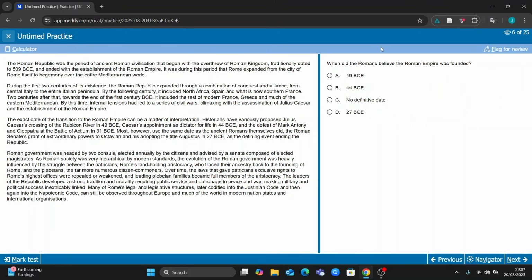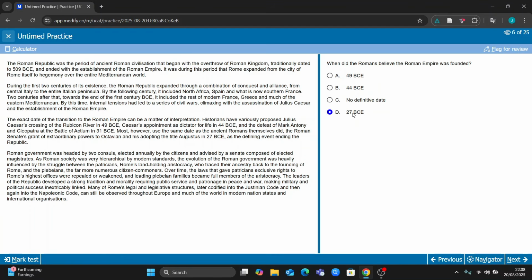So what I do instead is look at this one. When did the Romans believe the Roman Empire was formed? So this one's a little bit more specific potentially. Okay, so when do Romans believe? Here I see: the exact date of the transition to the Roman Empire can be a matter of interpretation. Historians have variously proposed Caesar's crossing, Caesar's appointment as dictator for 44. Most, however, use the same date as the ancient Romans did themselves: the Roman Senate's grant of extraordinary powers and his adopting the title Augustus in 27 BCE as the defining event ending the Republic. So you can see one specific idea. Okay, so 27 BC, for example.